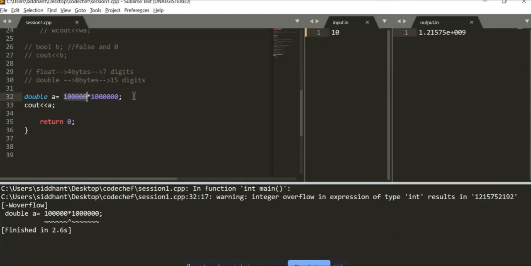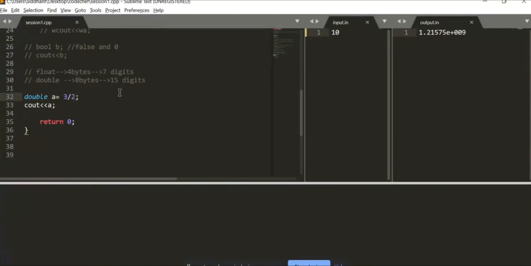Now the thing over here is we will take this concept with an extremely simple example of 3 divided by 2. Now, this answer is obviously in decimals, 1.5, everyone knows it. So double can store point values, big point values, ranging up to 15 digits. So obviously it can store 1.5, right? So when I try to print it, it should give me 1.5 according to the normal logic, but still it gives me 1.